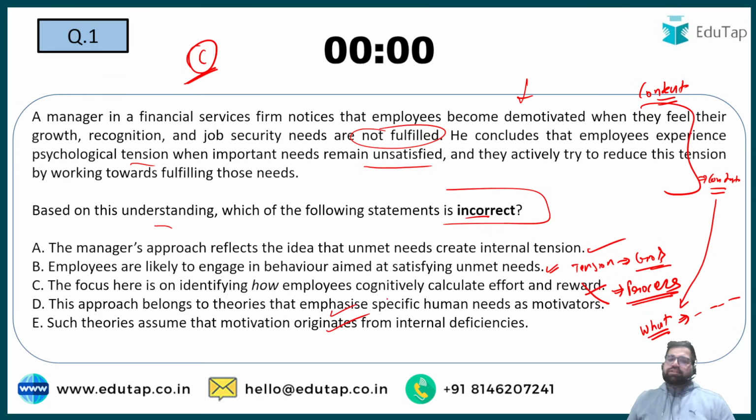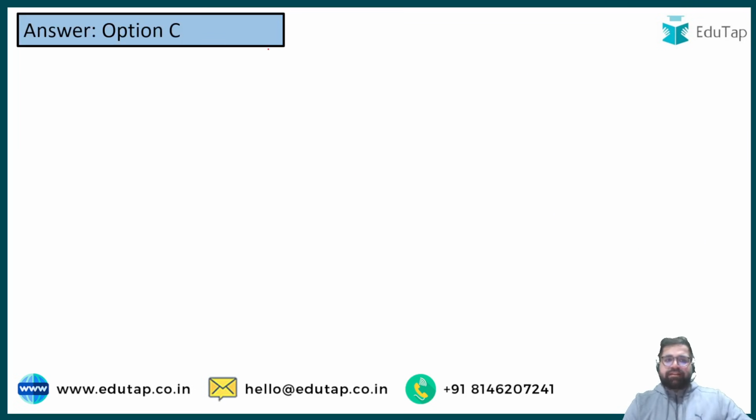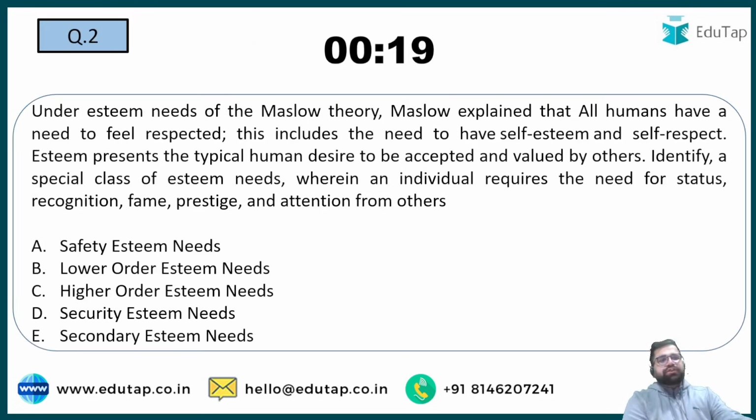This approach focuses on theories that emphasize specific human needs act as a motivator. Such theories assume that motivation originates from internal deficiencies. This is also correct. So my correct answer becomes option number C. If you have got C, then very good. Next question, question number 2.